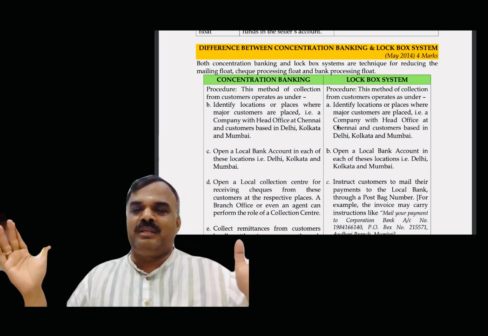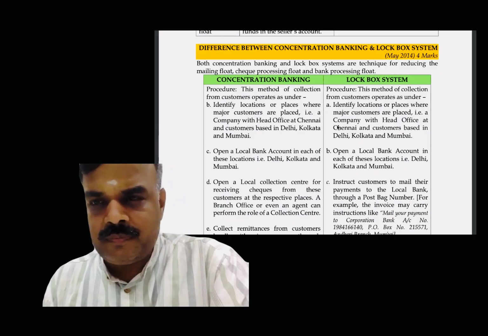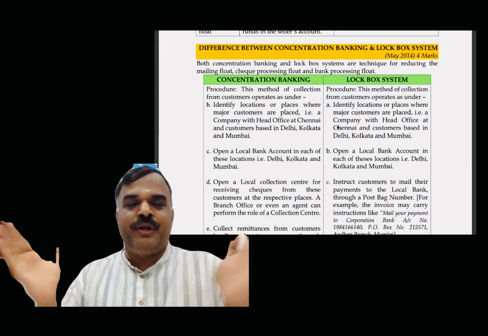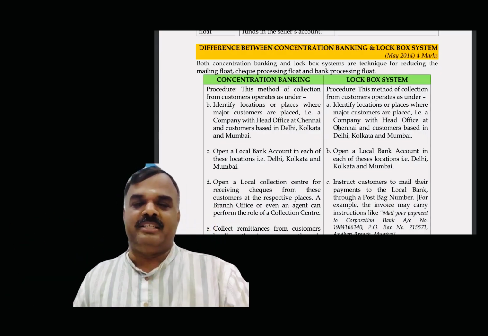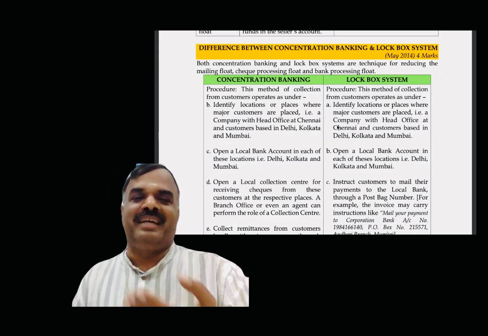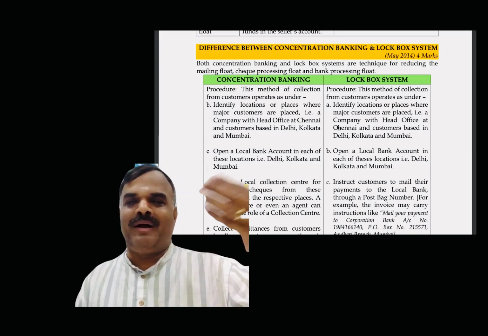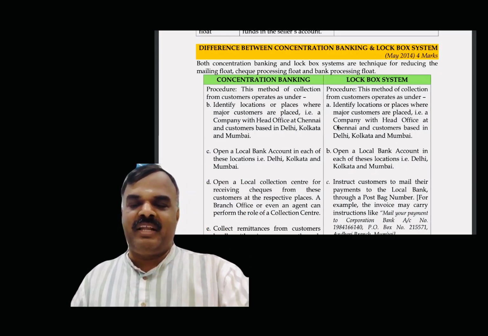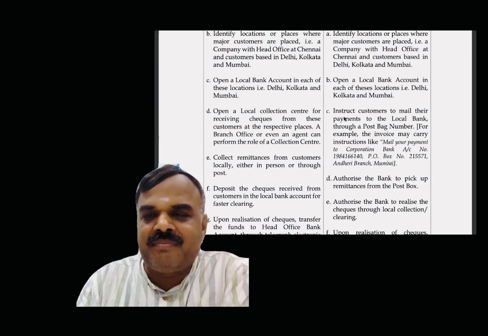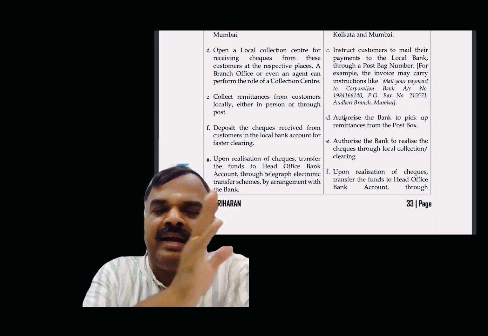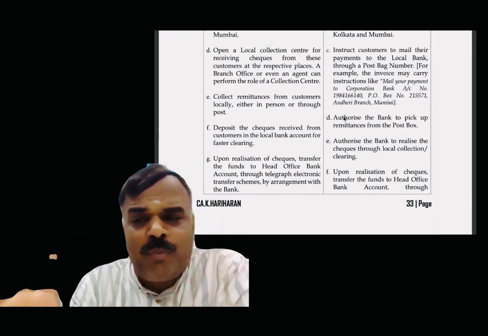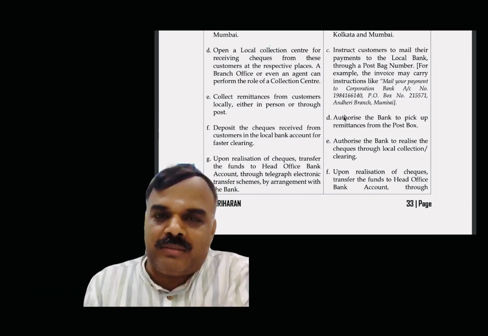Some schools arrange with a bank to collect the fees. So it is for the purpose of reducing the gap, that is, reducing the collection period. That is concentration banking and the lockbox system. These 2 points are also nowadays redundant because of core banking and immediate payment. But even then, questions are asked on concentration banking and lockbox system. But it is a simple concept. The difference: in concentration banking, I open a branch or appoint an agent to collect. In the lockbox system, the banker does it. That's all.